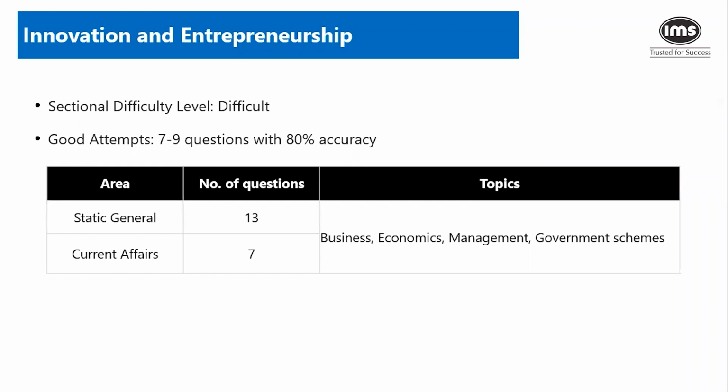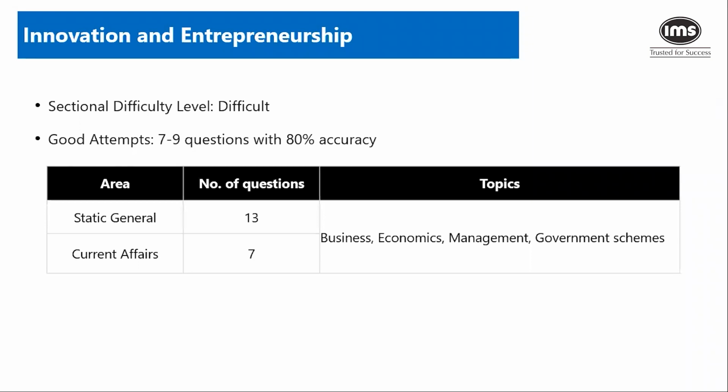A lot of management concepts are also asked. So whether it is from business, economics, management, for example, what are, say, 4 Ps of marketing? Very, very simple concept in marketing that a lot of you will end up studying in a B school. Some of you might have already done it at your BMS level, or if you have done a BBA or something. But then a lot of people would not have that.